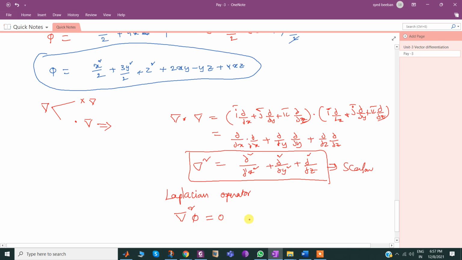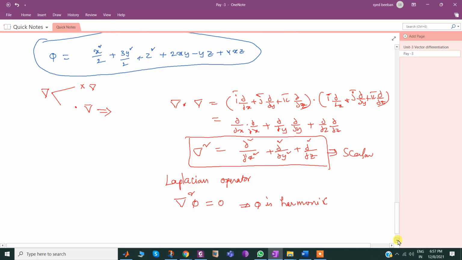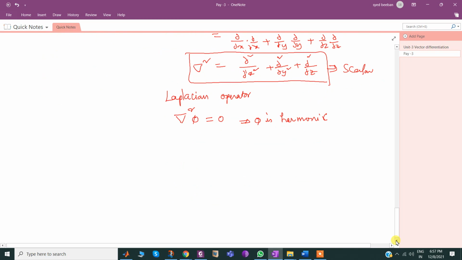If del square phi equal to 0, then phi is said to be harmonic. Actually, you may get that in M4 for some of the branches in the coming semester, in complex numbers. There you may find this term: del square phi equal to 0, then phi is harmonic. Then from that, harmonic conjugate, oh, that is a different story. Okay. So Laplacian operator. Then immediately, sir, what happened? Del dot del cross del. Yeah. About that, let me explain some analogy.